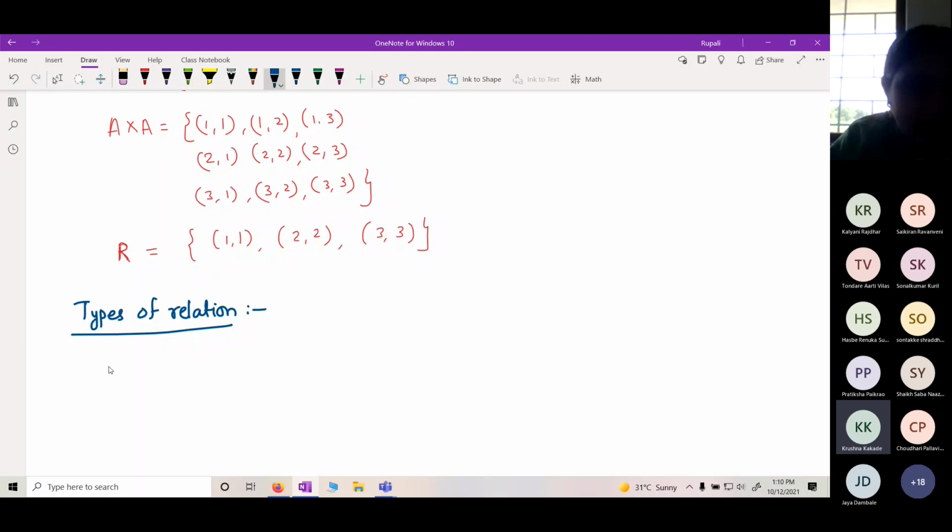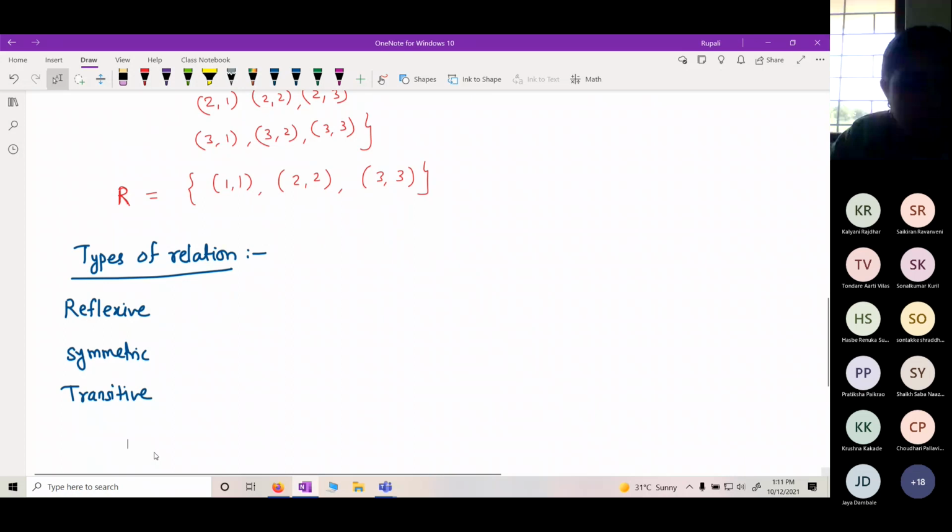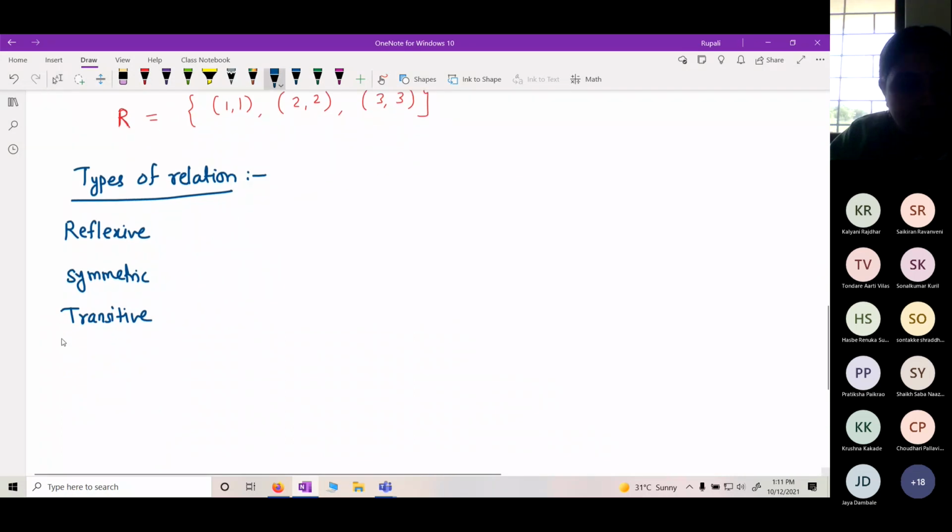Reflexive, symmetric, transitive, and equivalence, then antisymmetric, and then partial order.